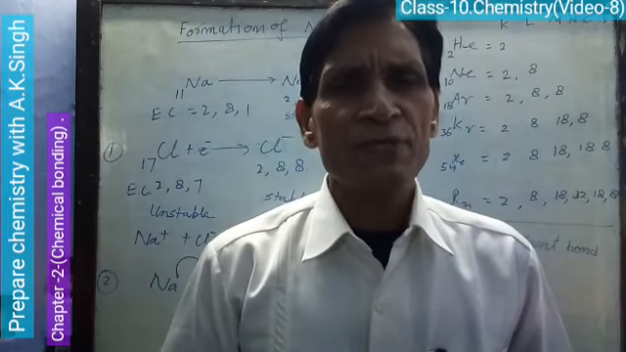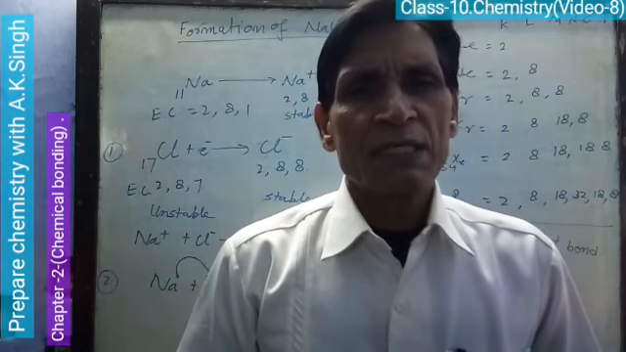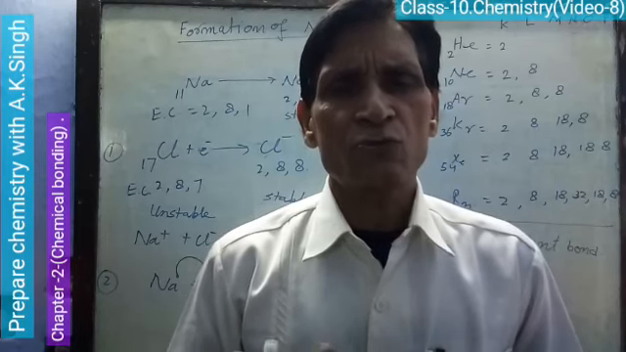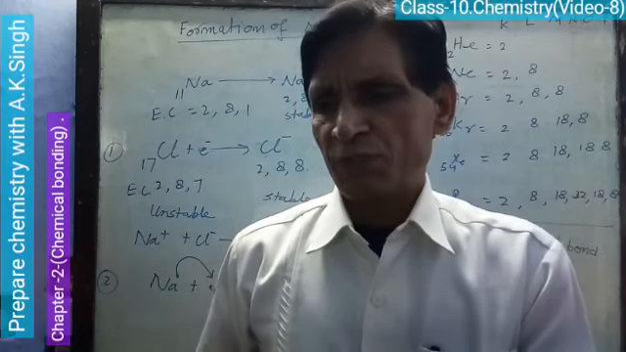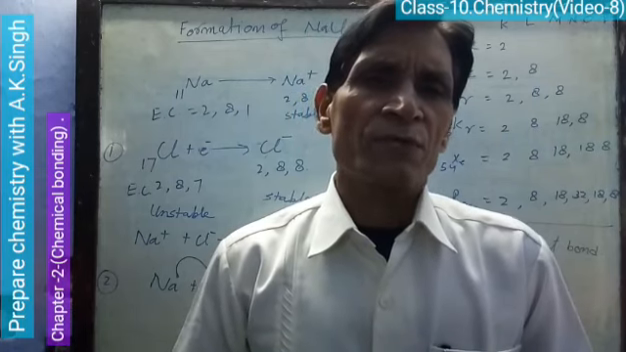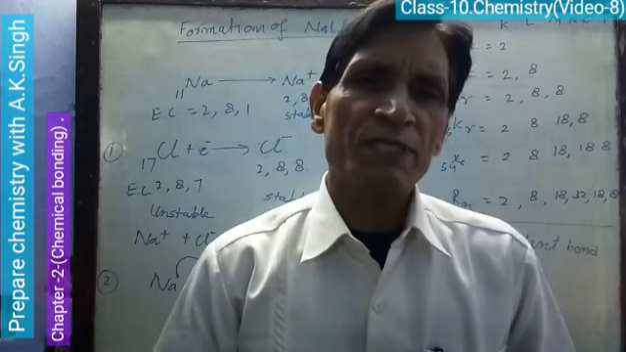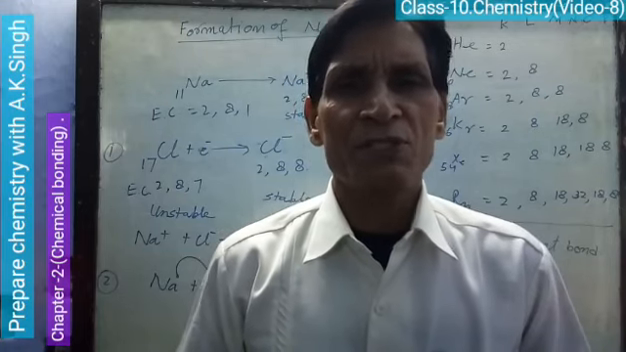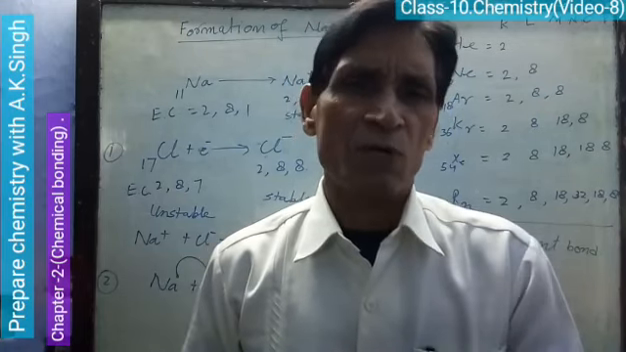Third, high difference in electronegativity. A high difference in electronegativity between the combining atoms favors the transfer of electrons from the electropositive atom to the electronegative atom, and hence the formation of an ionic compound.